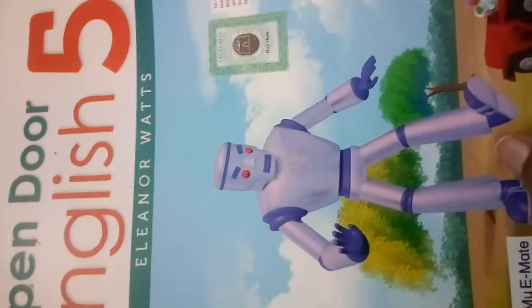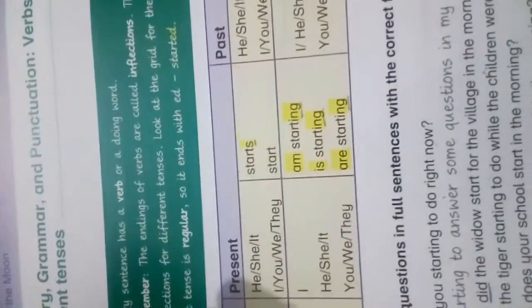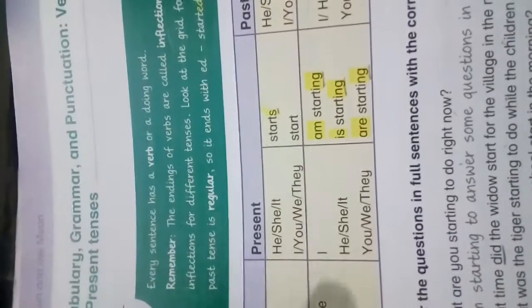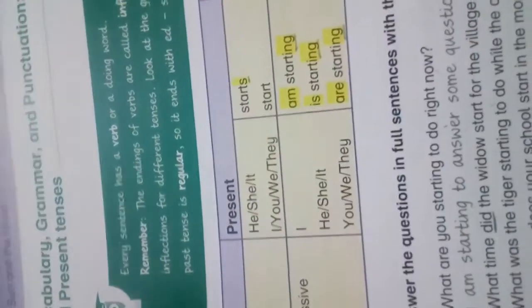So students, today we are going to learn different information that you have never listened to. Do you know about inflections? What are inflections? Before inflections, I want to tell you what today's task is, like what we have to do today.